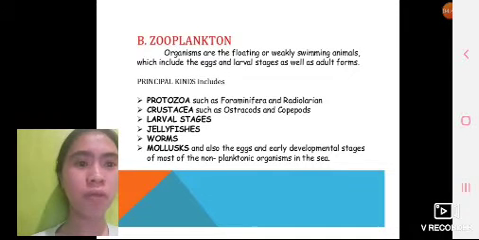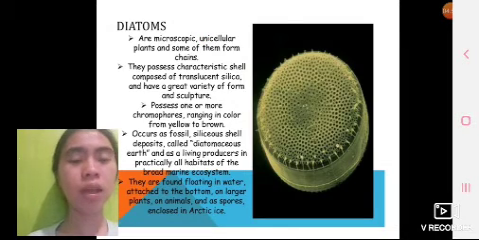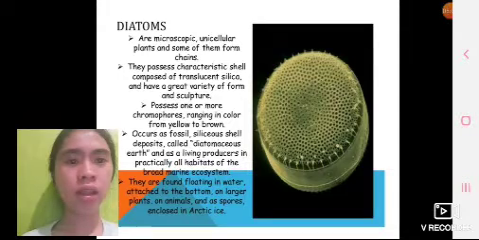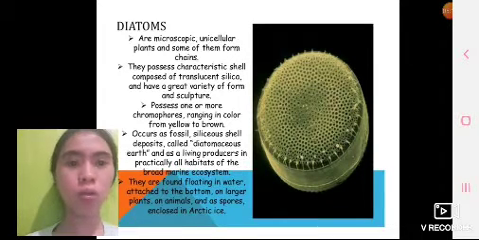Protozoa such as foraminifera and radiolaria, while the crustacea such as ostracods and copepods. Mollusks and also the eggs and early development stages of most of the non-planktonic organisms in the sea. Diatoms are microscopic unicellular plants, and some form chains. They possess a characteristic shell composed of translucent silica and have a great variety of form and culture. They possess one or more chromatophores ranging in color from yellow to brown.